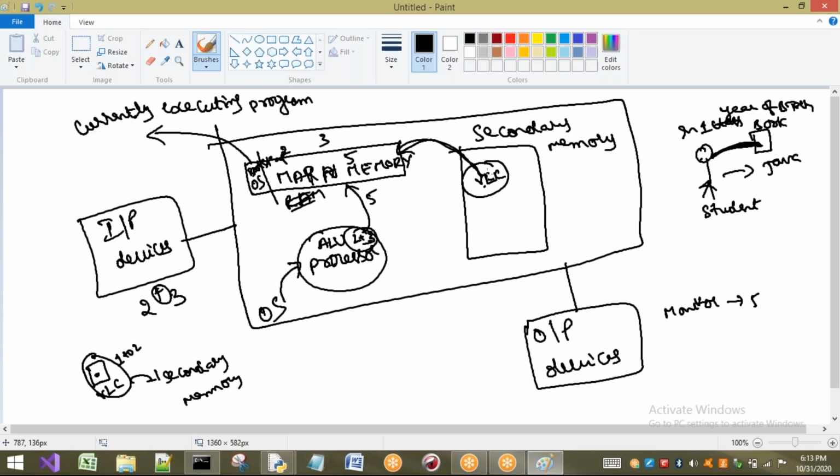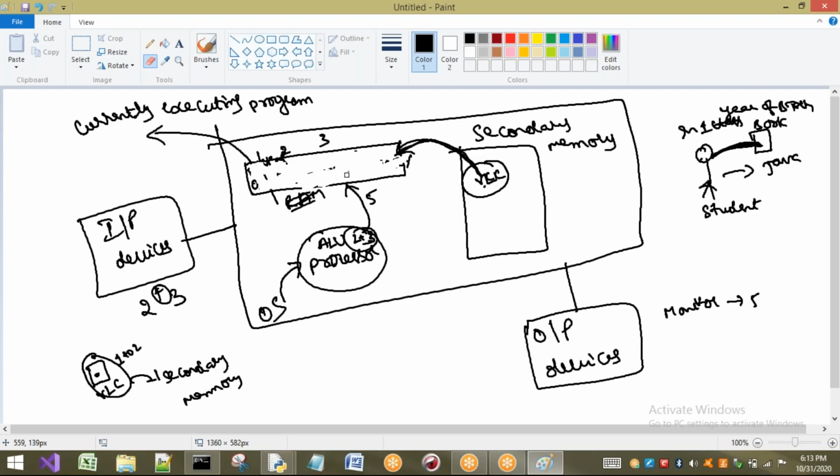Yes, he can say. In the same way, from secondary memory, some files are taken into primary memory, and the processor is going to execute those particular applications or files. Now, why are we talking about secondary memory and primary memory? Primary memory has only the programs, files or data which are currently executing. Whenever we shut down the system, all this data is going to be erased, nothing will be there. So it is called volatile memory.